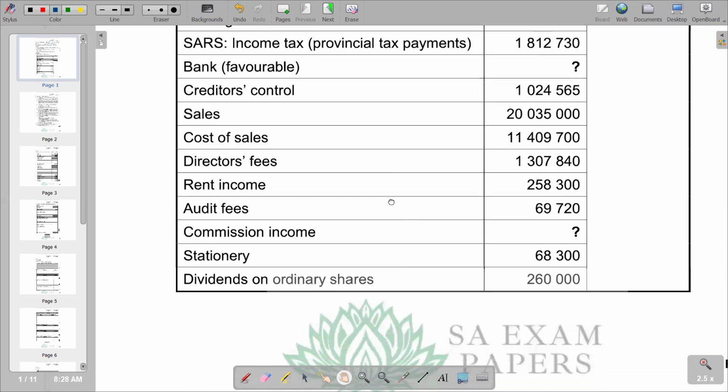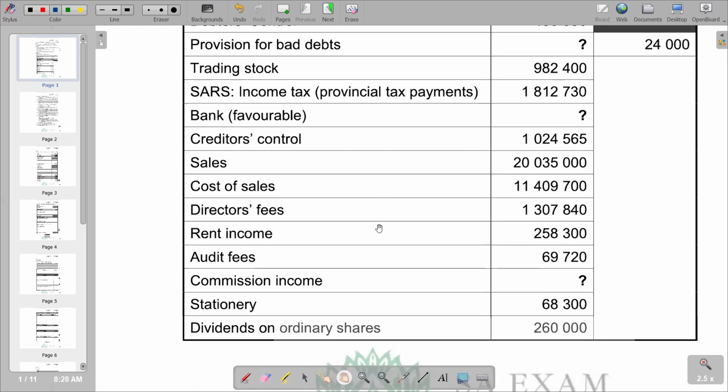So we have got a continuation of those balances, whereby we are having also the nominal account section, where we are given the expenses and income of the period.